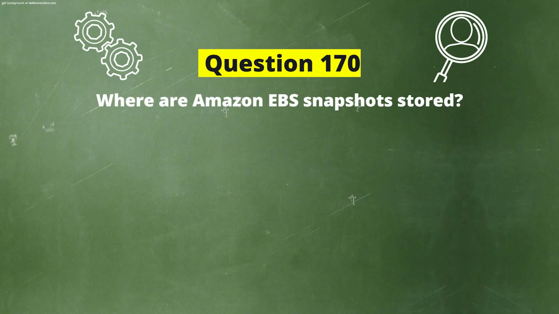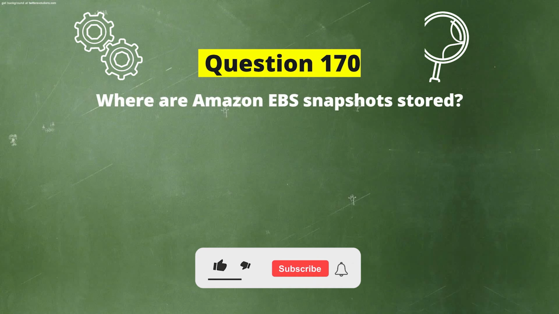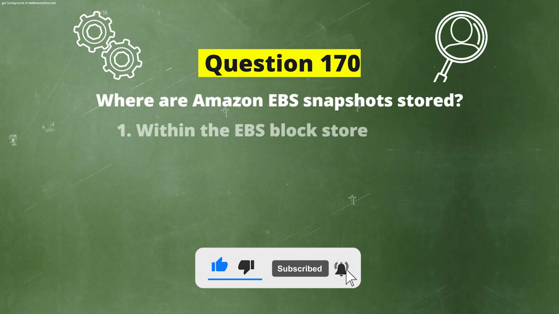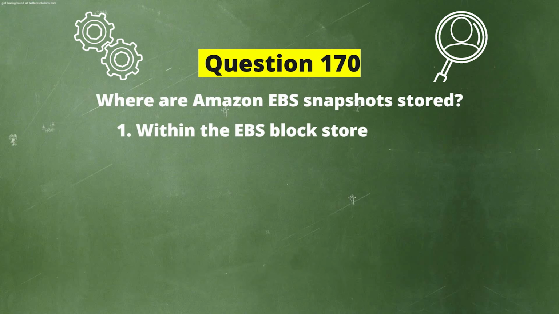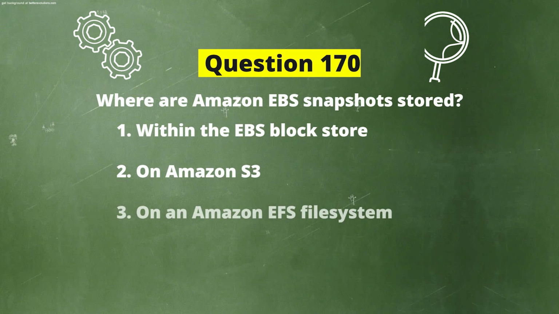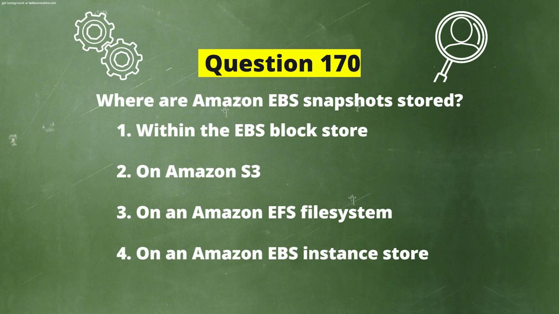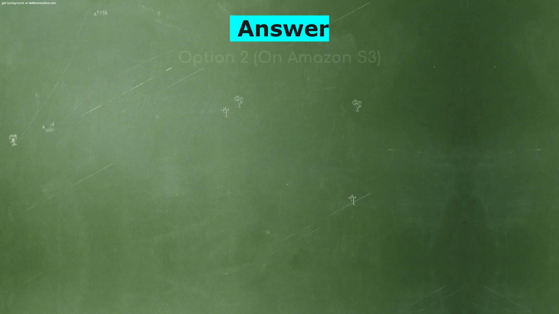Next question. Where are Amazon EBS snapshots stored? Now the options are: Option 1. Within the EBS block store. Option 2. On Amazon S3. Option 3. On an Amazon EFS file system. Option 4. On an Amazon EBS instance store. And the correct answer is Option 2.